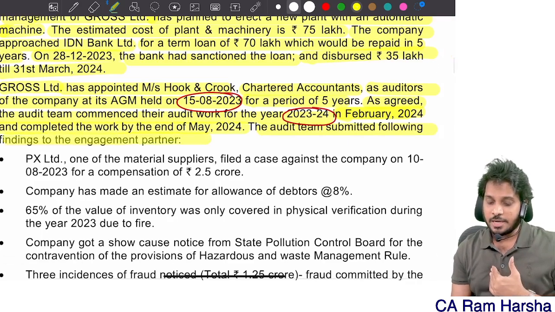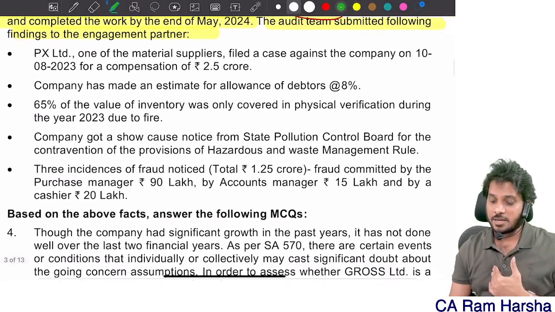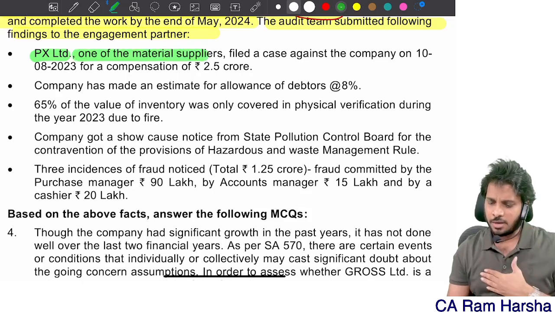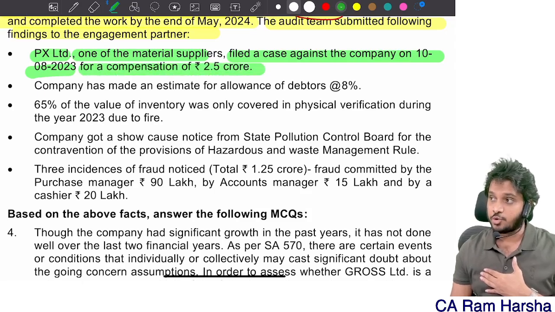The audit team submitted the following findings to the partners. Okay, partner has found the following. PX Limited, one of the vendors, one of the suppliers, filed a case against the company on 10th August for a compensation of 2.5 crore.